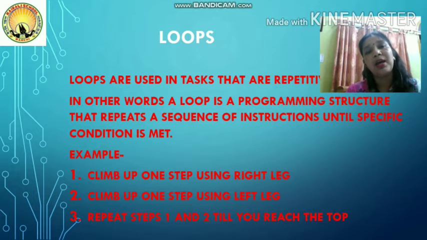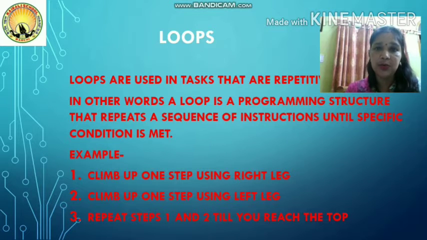Suppose you have been asked as a punishment to take 10 rounds of your school ground. Okay, so sometimes it becomes difficult to keep an account of how many rounds you have completed. In that case, what you have to do, you will take one variable, let's say the variable is n, and initially when you haven't started taking any of the rounds, you will put its value to 0, and after completing every round you will increment its value, and when that value becomes 10 you will stop it there.